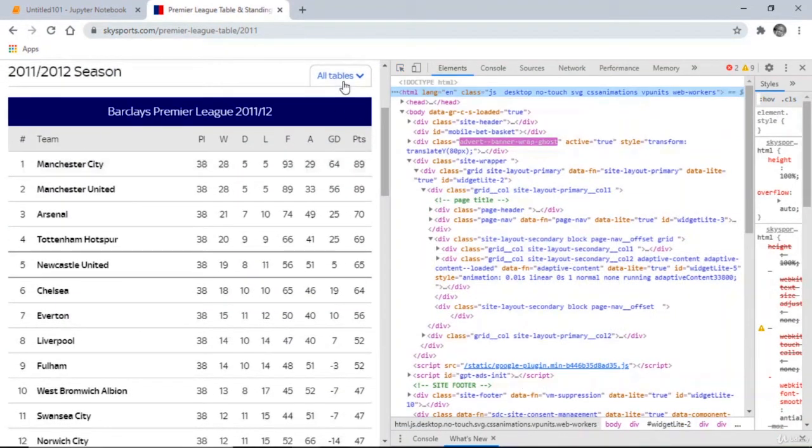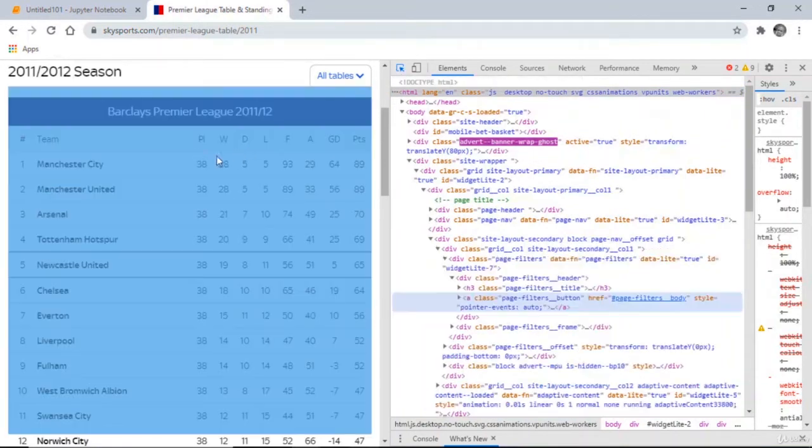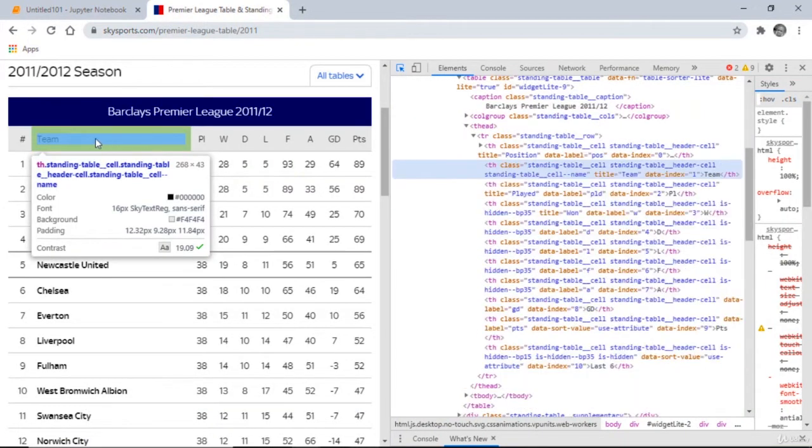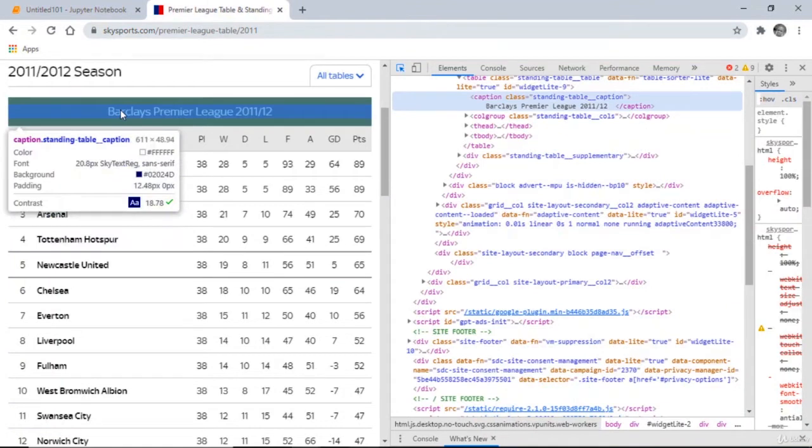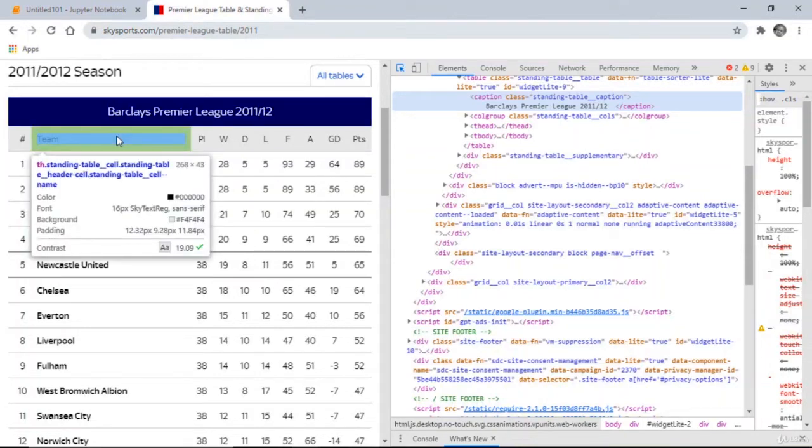After clicking this little box, and you move your cursor over these positions, you see it highlights the tags and where exactly we can find that in our HTML code here.